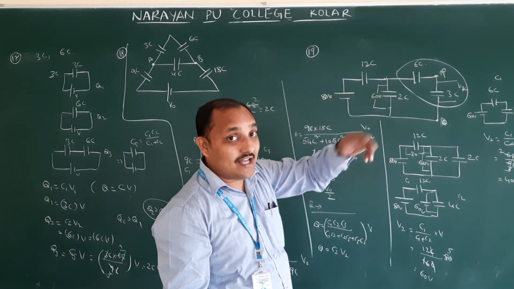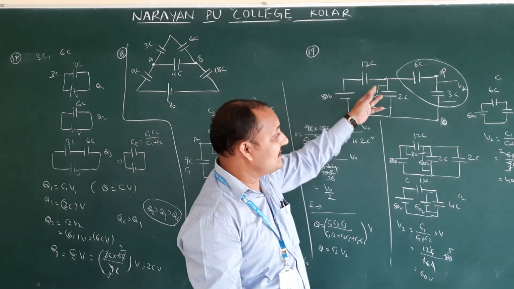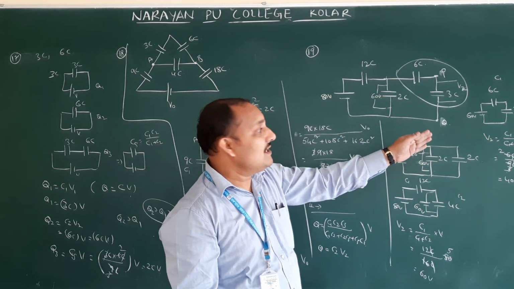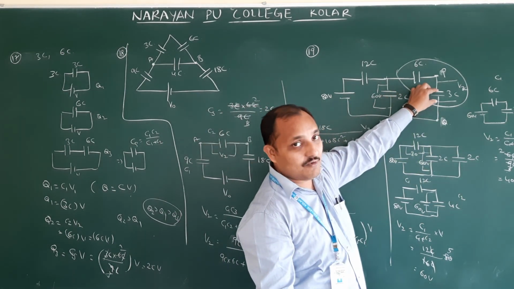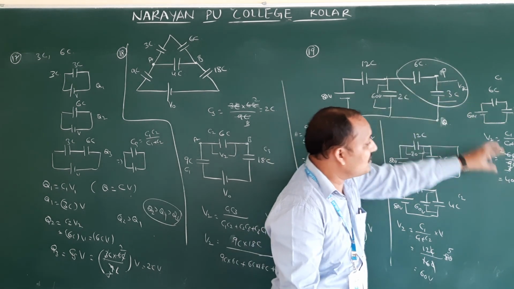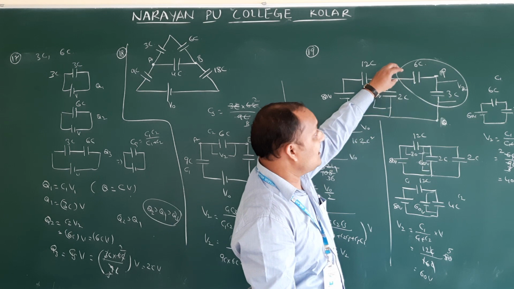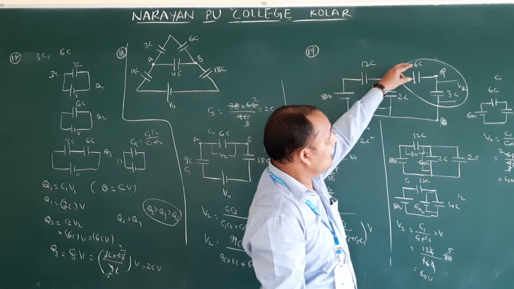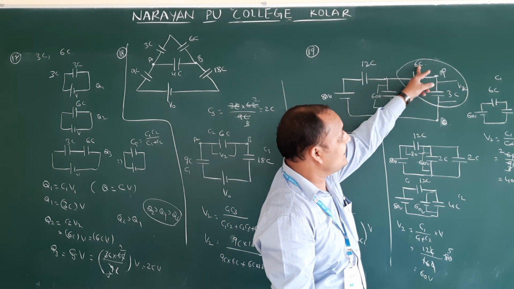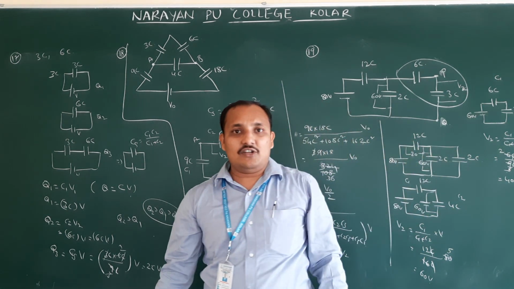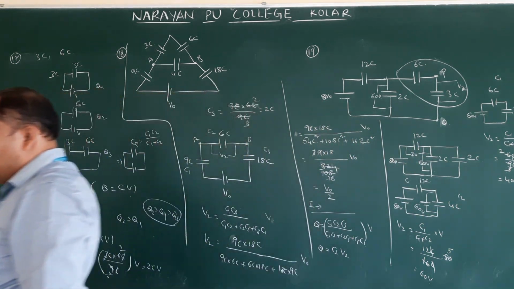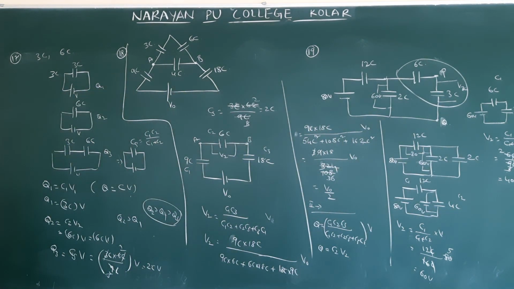If they ask for charge, you just have to find Q is equal to CV. What is the charge on 3C? What you have to find? 3C into 40. That is the charge stored on the 3C. What is the charge stored on the 6C? That is nothing but Q is equal to CV. 6C into 40. Understood? So that is about question number 19.